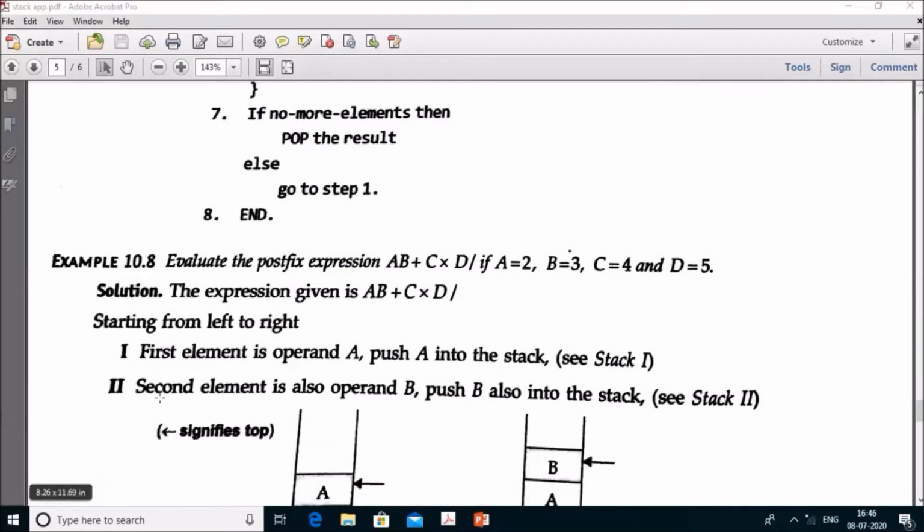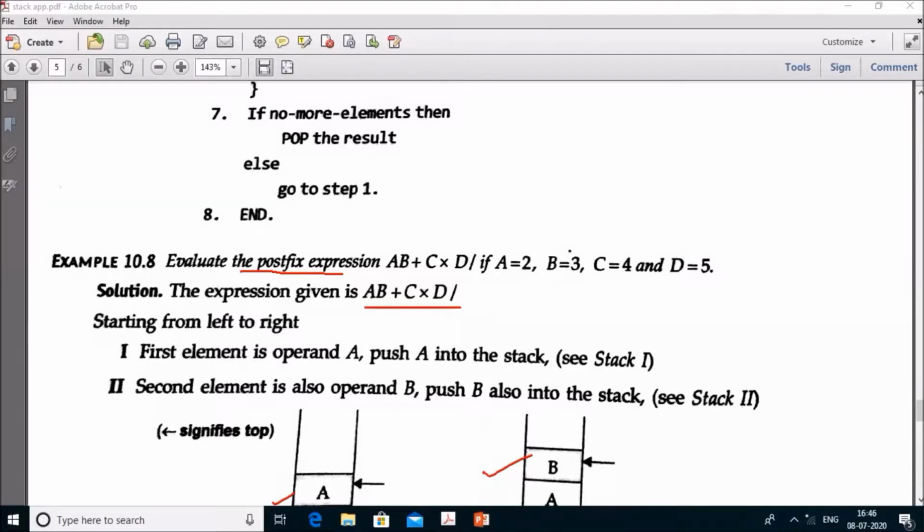Just suppose we have an example like this. This is the expression a b plus c cross d divide. It is a postfix expression because the operators are after the operands. Just read a, scan a, add it to the stack. If you scan b, add it to the stack.